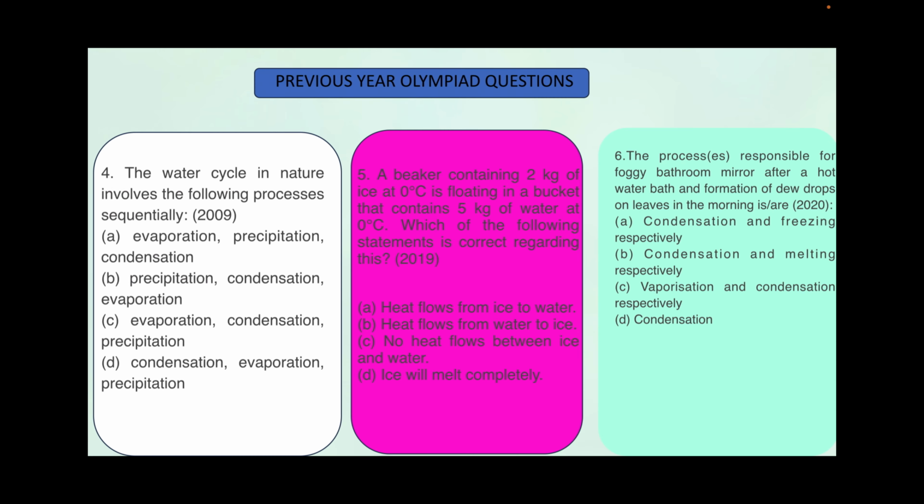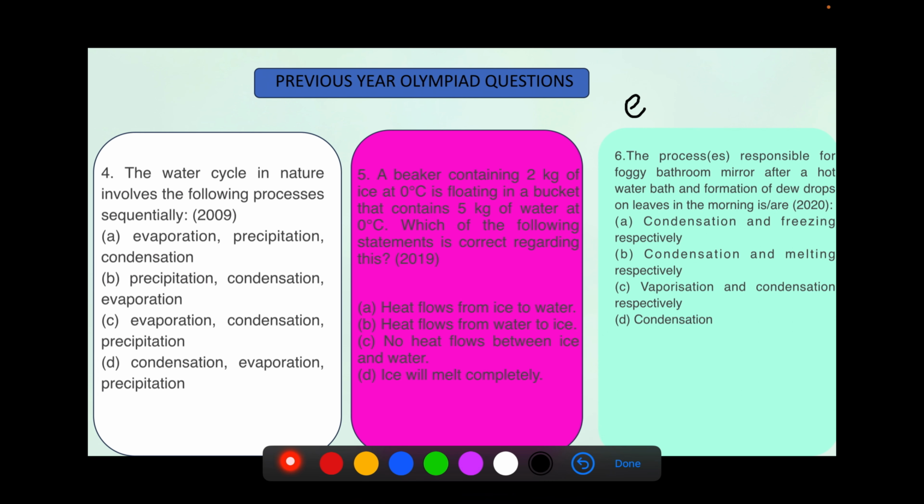We have known that in that cycle, first the water from oceans evaporates and then it condenses in the form of clouds, and later from clouds it precipitates and forms glaciers and rivers. Those rivers flow into the ocean and the water again evaporates. So the correct order here is evaporation, condensation, precipitation, option C.